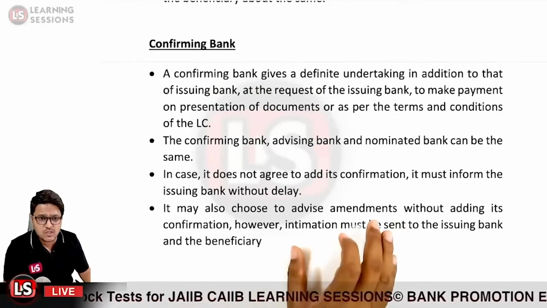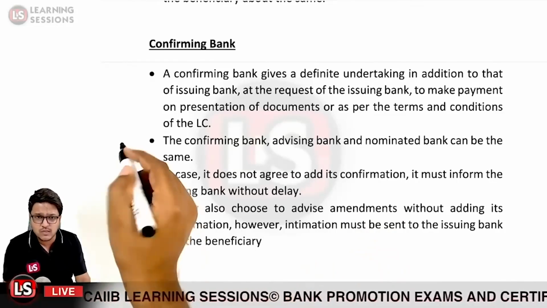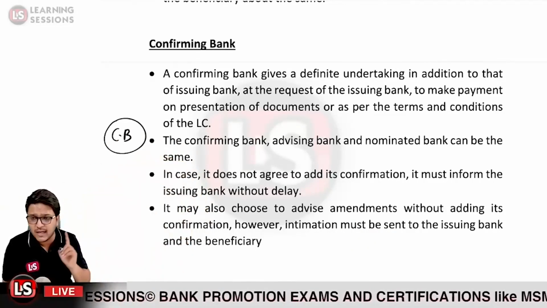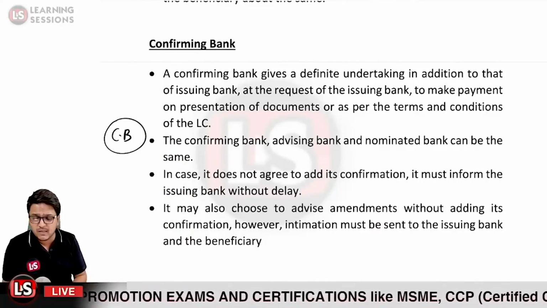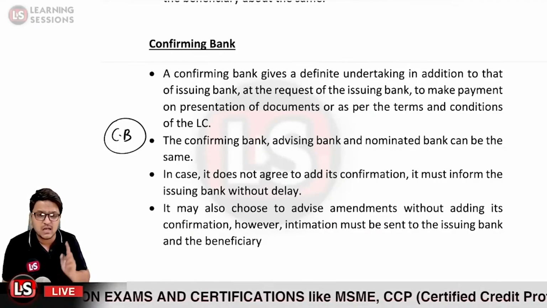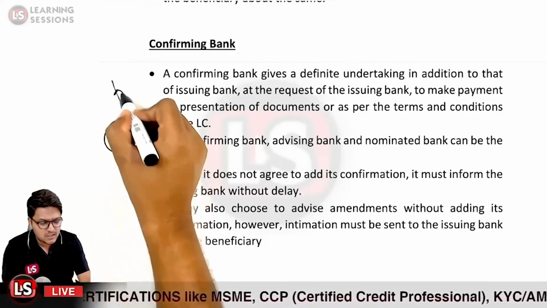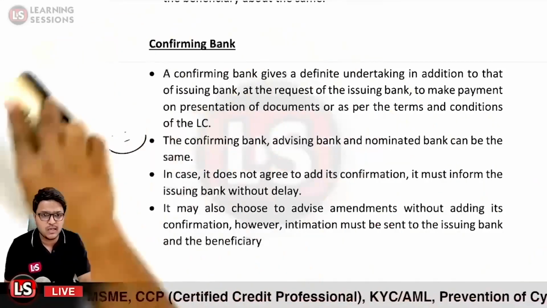Without adding its confirmation, however, intimation must be sent to the issuing bank and the beneficiary. So if the letter of credit received by the confirming bank says that it is not going to add its confirmation, but it points out the amendments, it advised the amendments that can also be done. But in that particular case, it must advise the beneficiary as well as the issuing bank without any delay.